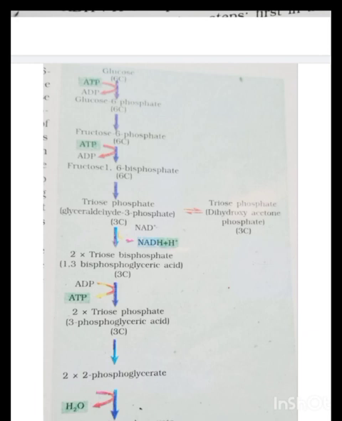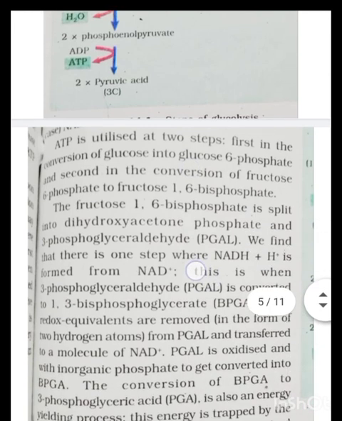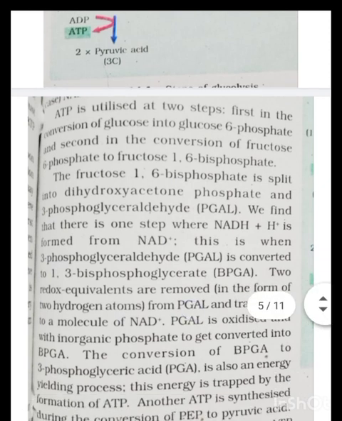Here 2 molecules come into existence because this undergoes isomerization. ATP is utilized at 2 steps: first, in the conversion of glucose into glucose 6-phosphate, and second, in the conversion of fructose 6-phosphate to fructose 1,6-bisphosphate.